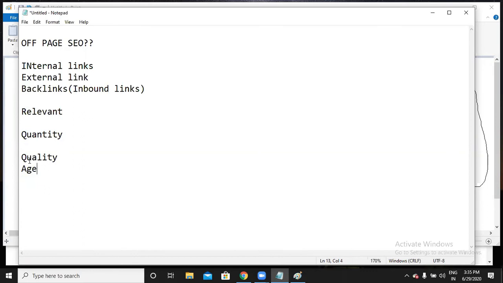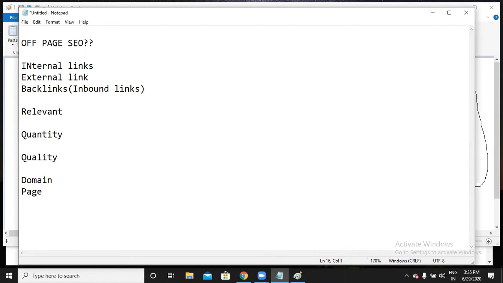Let me just show you domain and page. Google always tries to concentrate on domain authority and page authority. If your website has good domain authority and page authority, then definitely you can have better rankings for your website for a particular keyword.